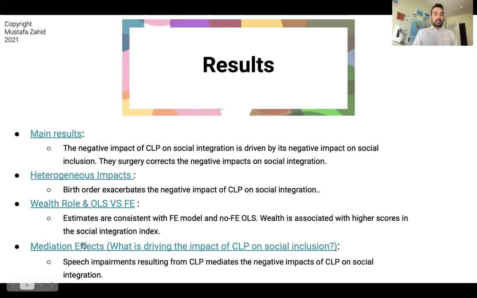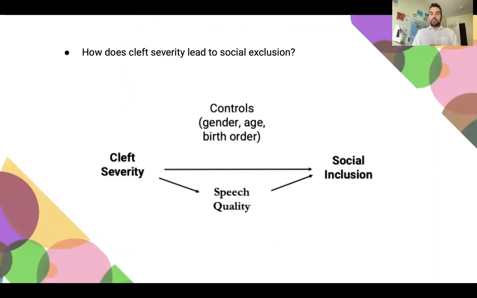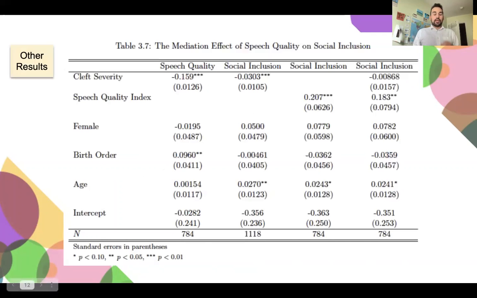Finally, we want to see what drives the impact of cleft severity on social inclusion. And there are two main mediators that we focus on in the paper: the speech quality, which is assessed by a speech therapist from recordings that we took of patients in the field, as well as the physical implications of cleft and palate. So this could be indentation on the lip from the cleft lip, or a scar from the surgery. And what we see is that speech quality potentially mediates the impact of cleft severity on social inclusion, as we see here in this table. However, we cannot rule out other potential mediators of the impact of cleft severity on social inclusion.